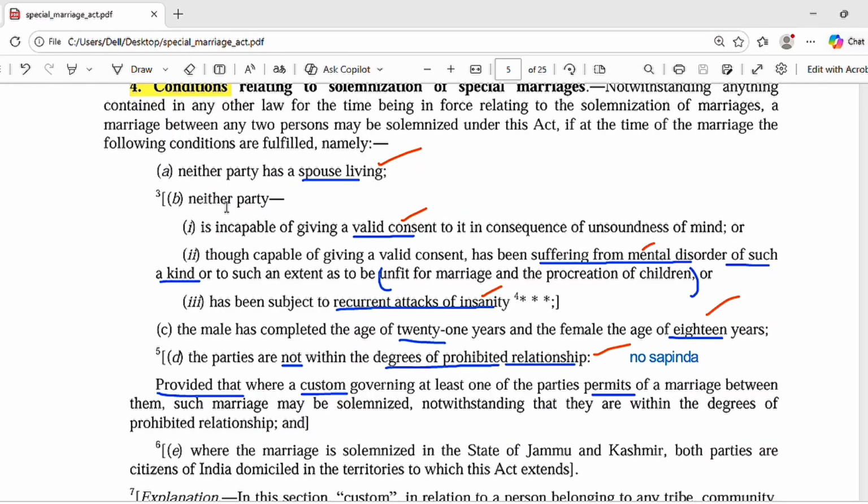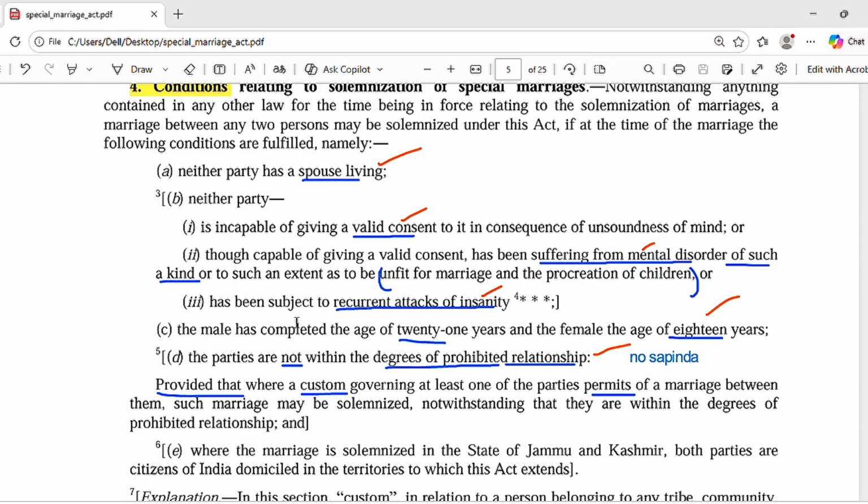So unsoundness of mind should not be there, and thereafter they should not be suffering from a mental disorder of such a kind that they become unfit for marriage or the procreation of children. And the third point is, they should not be subjected to recurrent attacks of insanity. So these 3 points are amalgamated in point B, the second condition.